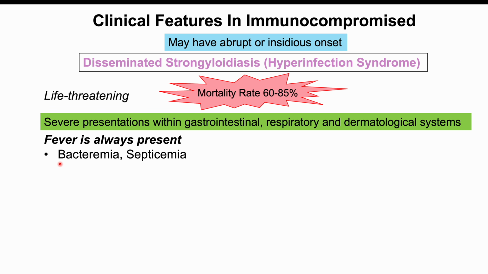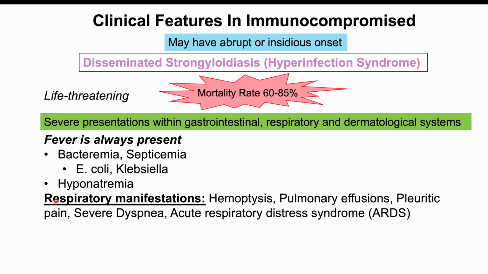The reason that we can have bacteremia and septicemia is because there is so much damage from these organisms in the gastrointestinal system. There can be damage to the gastrointestinal lining, allowing bacteria to exit out of the gastrointestinal system and enter into the blood. Some important bacterial species that do this include E. coli and Klebsiella. These can often cause bacteremia and septicemia of the patient. We can also see hyponatremia in these patients, low sodium levels.